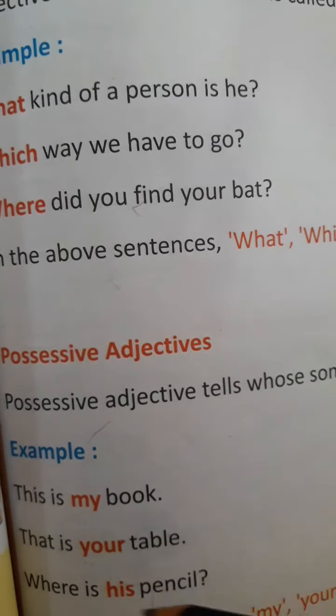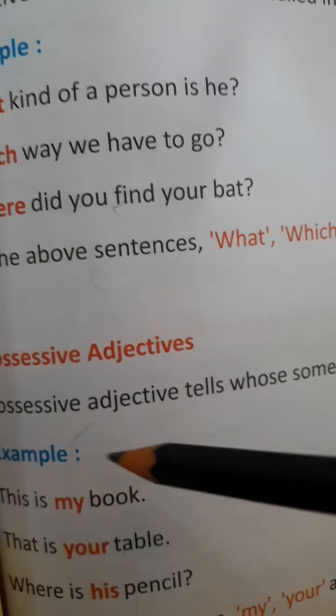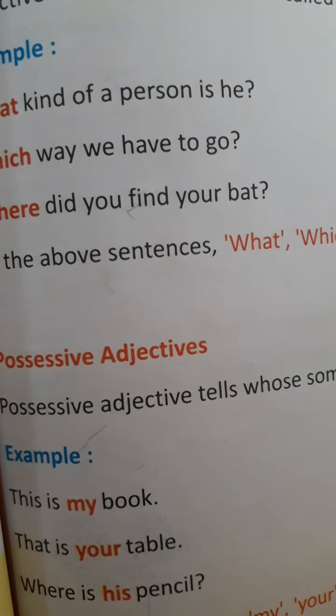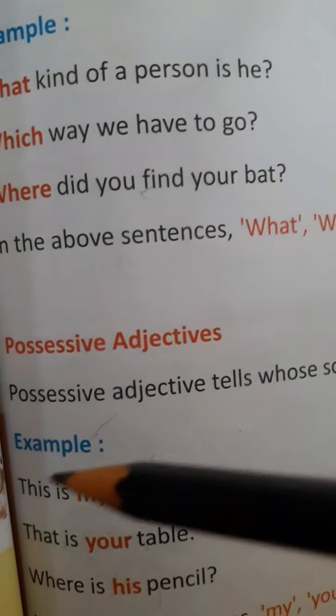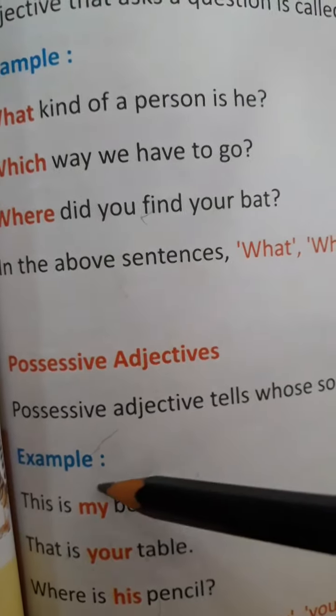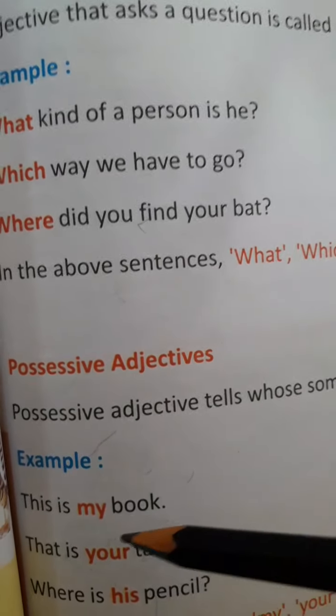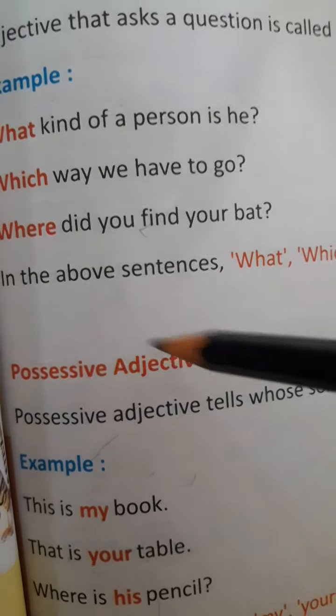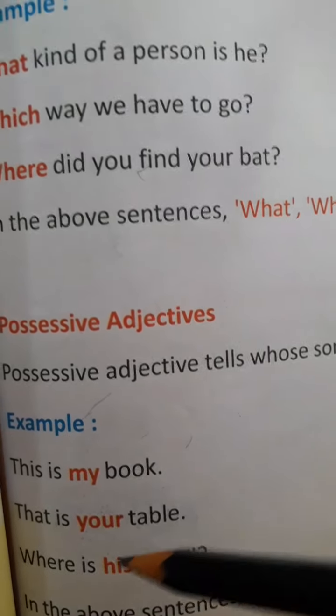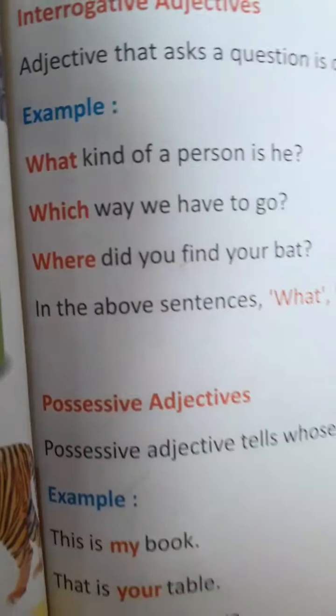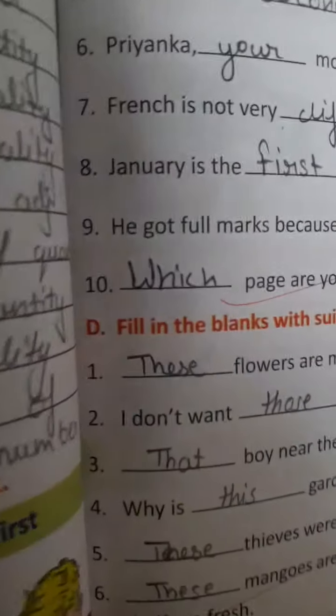These adjectives are placed mostly before the nouns. For example, my book, so my is a possessive adjective. Your table, your is a possessive adjective. His pencil, his is a possessive adjective. So this was all about the adjective.